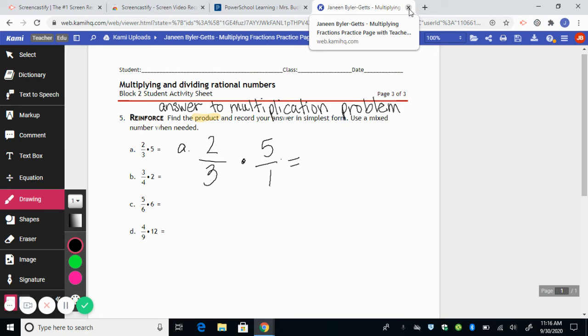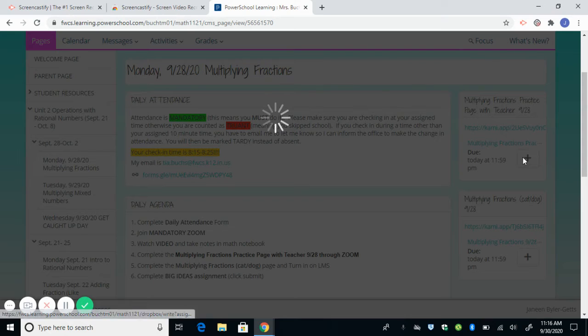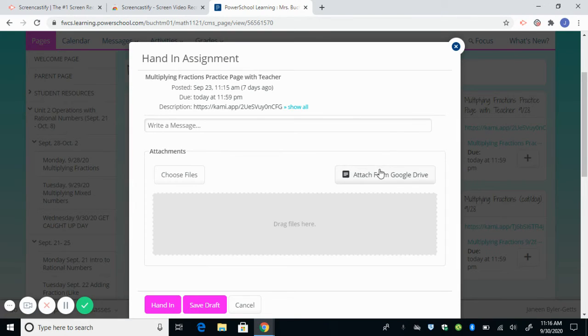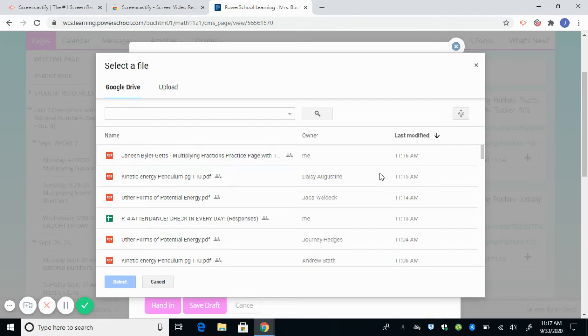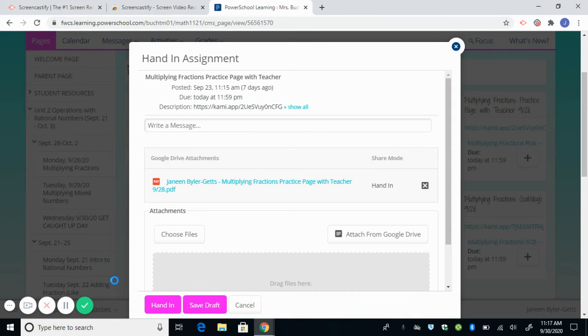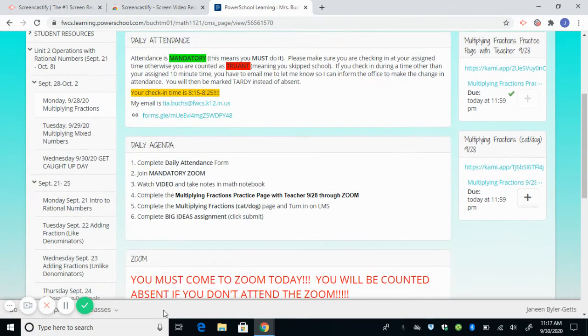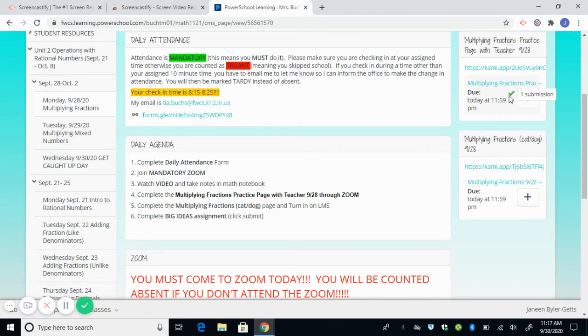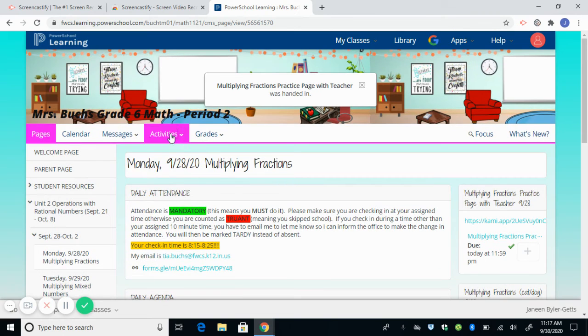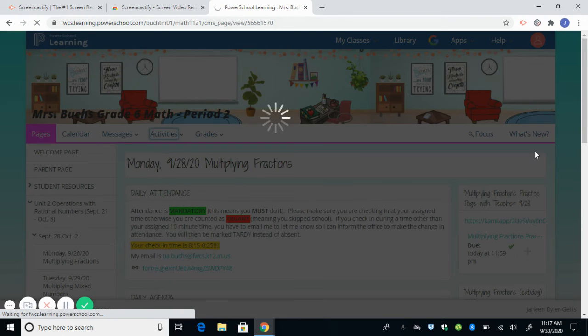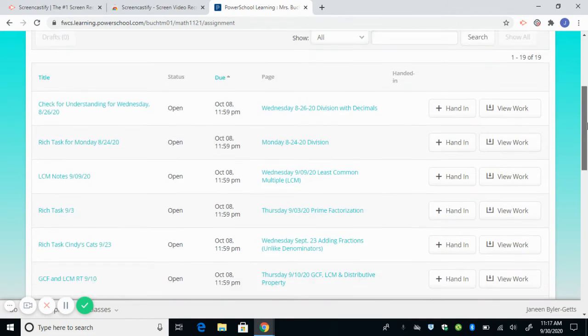So when students are finished with their assignment, they would come to hand in, and they're going to attach it from the Google Drive. And right here, it shows the student name and what the information was. They click on it, click select, and hand it in. It is now handed in for me to grade. When I am finished grading, I'll hand it back to them, and you'll see there's a check mark saying they've turned it in. And if I go back to here, you will see there's another check mark on here for the one assignment the student has turned in.